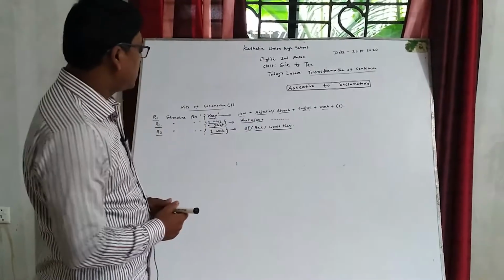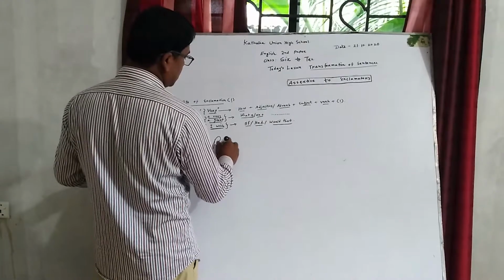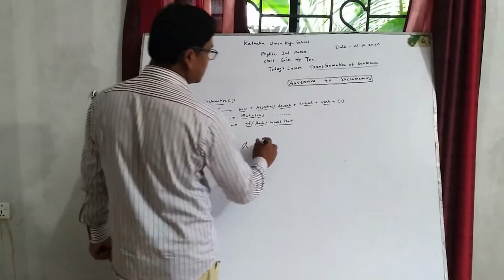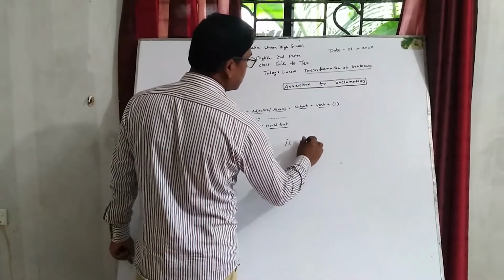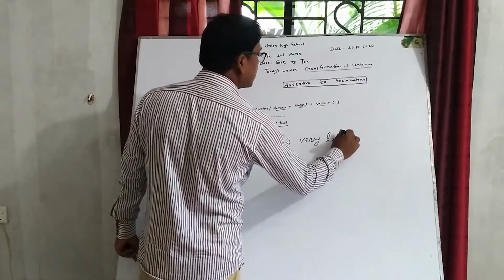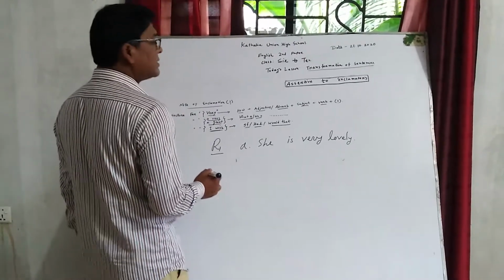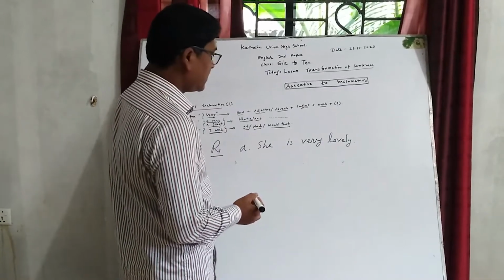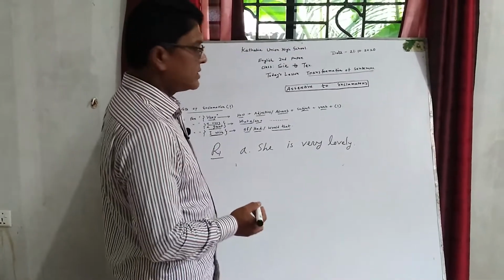According to rule 1, I am writing a sentence: She is very lovely. This sentence is assertive. Now I convert it into an exclamatory sentence.